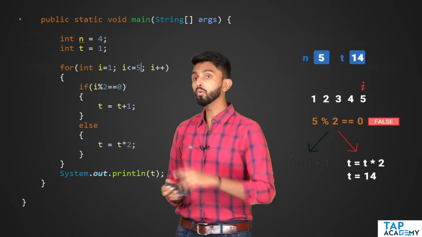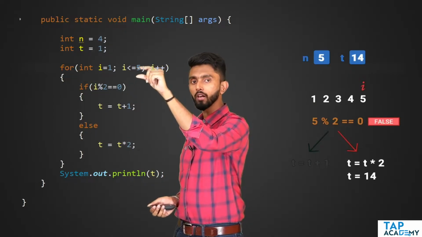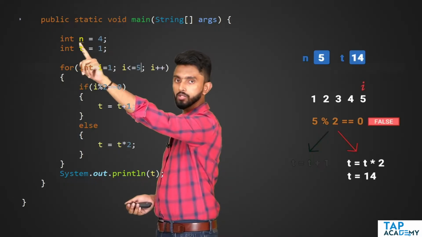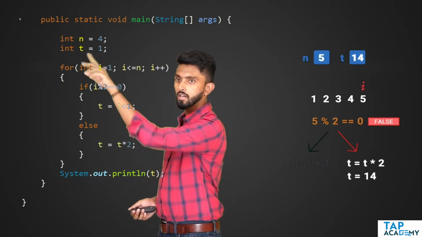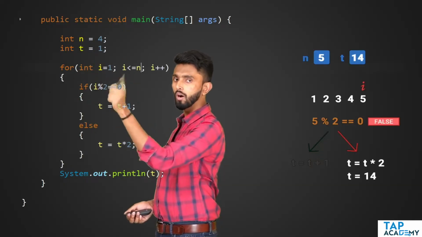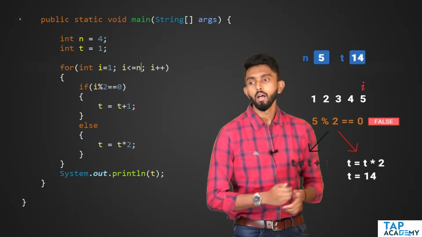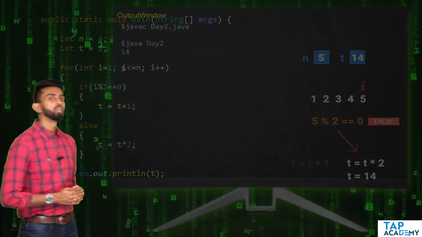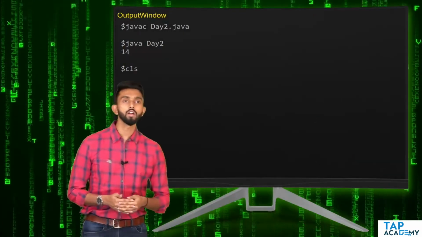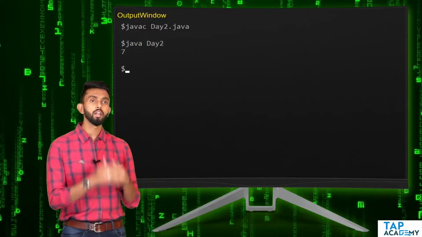That is why I told you, never hard code. Write in general. Well, how will you write it in general, sir? This 5 is nothing but whatever is there in n. So I'll just make it as n. Whatever is n value, now it is 4, 1 to 4. If it is 5, 1 to 5. If it is 10, 1 to 10. Any confusion? Great. Let's go back. So I clear the screen, compile, no issues, execute, and there you go, 7.